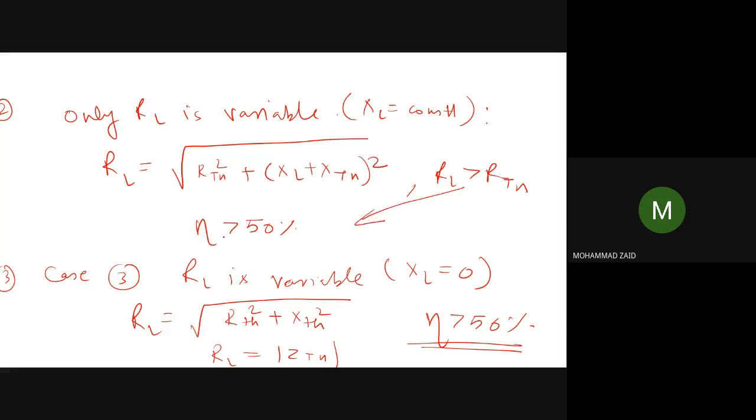So in the case of AC, the efficiency is greater than 50% in both cases, when RL is variable and XL is constant, as well as when RL is variable and XL is zero. Because in all these cases, RL comes out to be greater than R Thevenin. And when RL is greater than R Thevenin, because the power loss only takes place in the resistance part, you will get a higher efficiency.